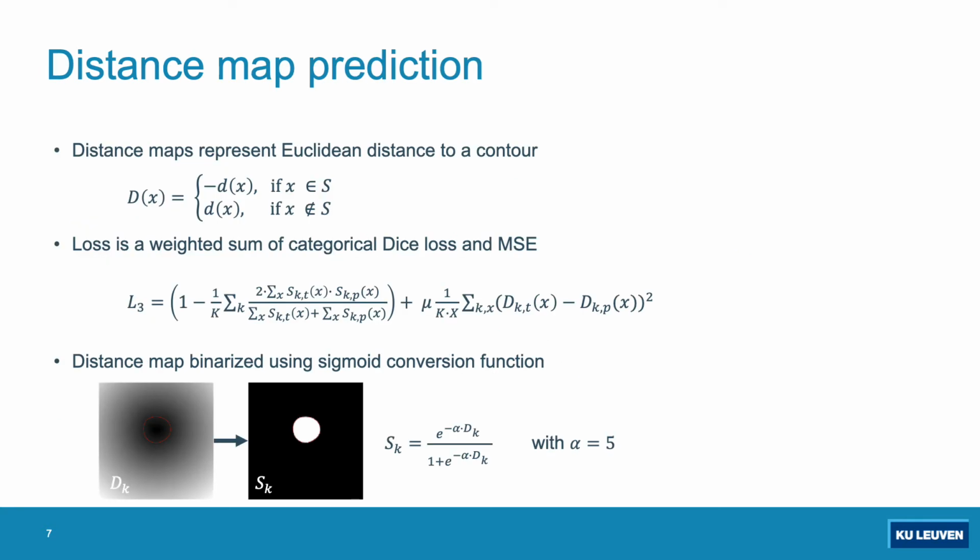For the semantic segmentation, we use a distance map representation where each pixel represents the Euclidean distance to a contour. The distance map is negative for pixels inside the structure and positive for pixels outside the structure. The loss is a weighted sum of categorical dice loss and mean squared error. To be able to calculate the dice loss, we binarize the distance map using a sigmoid conversion function.